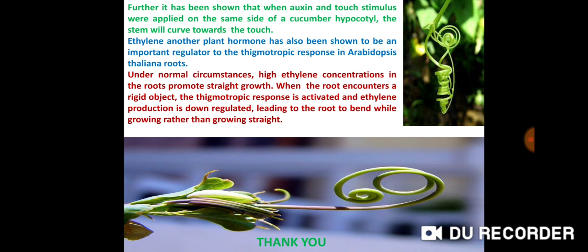Ethylene, another plant hormone, has also been shown to be an important regulator of the thigmotropic response in Arabidopsis thaliana roots. Under normal circumstances, high ethylene concentrations in the roots promote straight growth. When the root encounters a rigid object, the thigmotropic response is activated and ethylene production is down regulated, leading the root to bend while growing rather than growing straight.